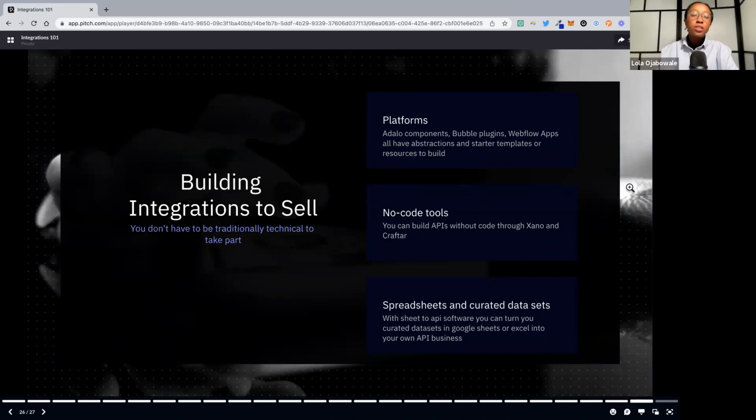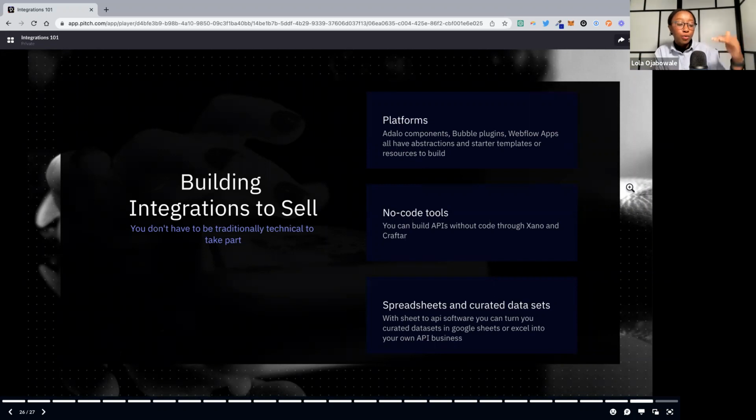And lastly, if you're interested in building integrations to sell, you don't have to be super technical. The platforms themselves, like I've mentioned earlier, are really supporting folks who are building integrations on and extending their platform. I didn't list it in the state of the app marketplaces, but Coda, when they launched, I think they might have launched 2021 or 2022 with their Packs marketplace. They even had a grant that people could use to build interesting packs for the Coda community. So they usually have support that they offer, abstractions to make it easier for people who may not necessarily be super technical, starter templates, and a lot of resources.